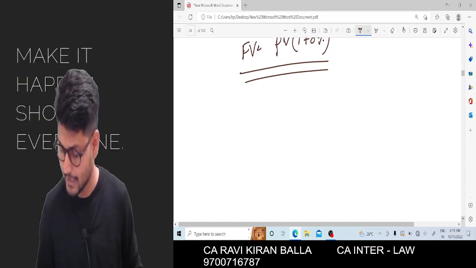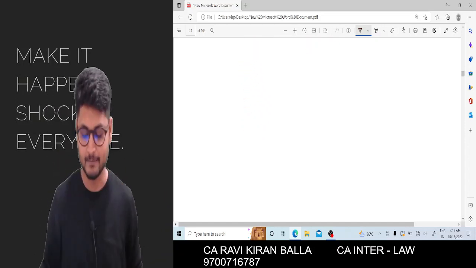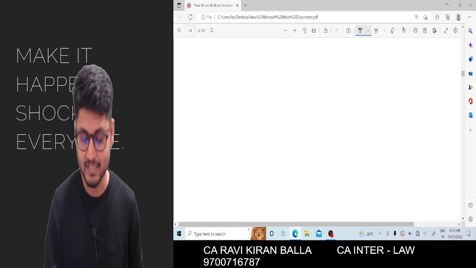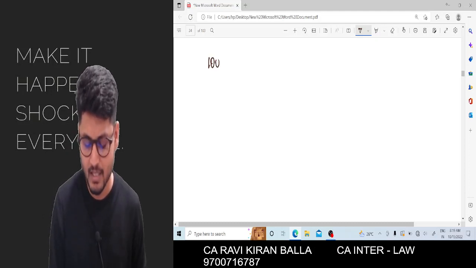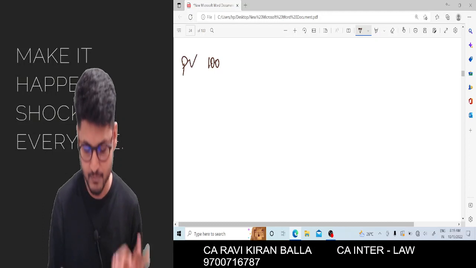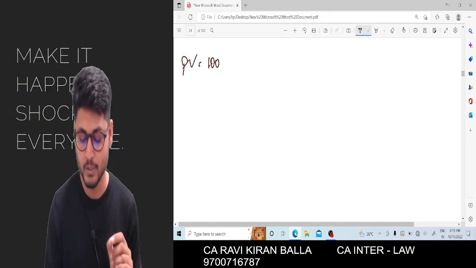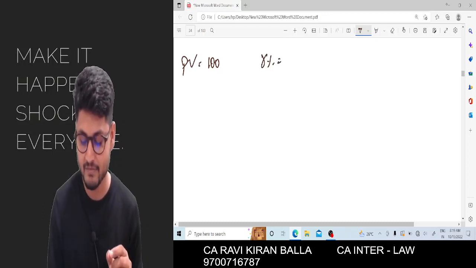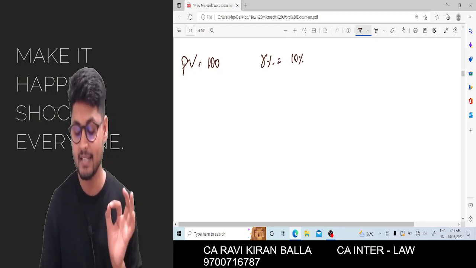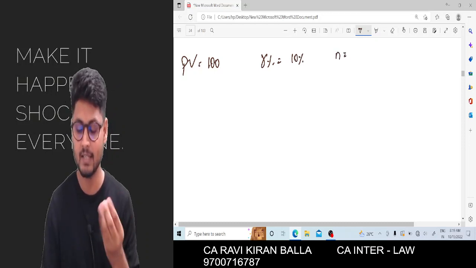Future value is equal to present value into 1 plus r percentage power n. Let me take one small example. 100 is the present value, where you need to compound at r percentage, that is equal to 10 percentage, and the given number of years, imagine it is 5.